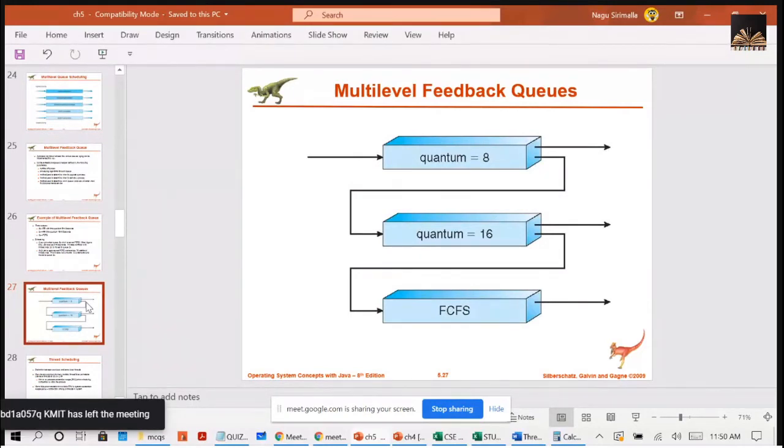But the processes having a time above 16 will be in the last queue. There they will be served with FCFS. That means the large processes have to wait for a large amount of time to get the CPU. Yes or no? Right?